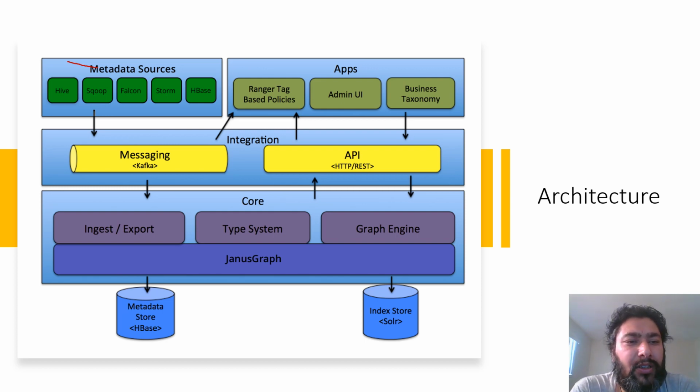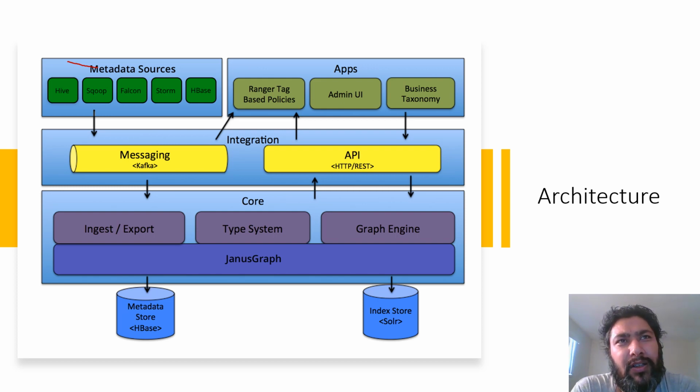All these things like Hive, Storm, and HBase are basically different forms for storing big data. Some are databases, some are other things. All these things actually produce Kafka events.